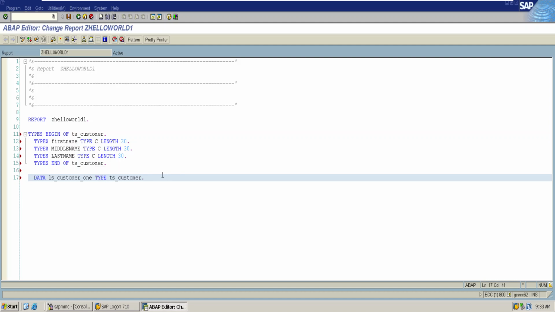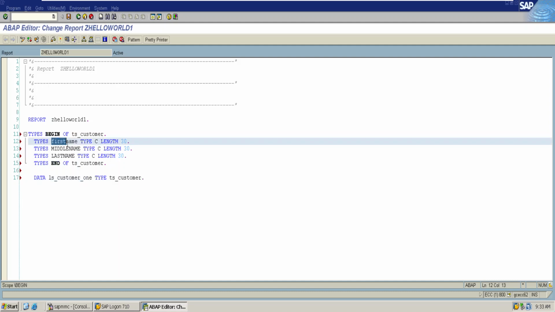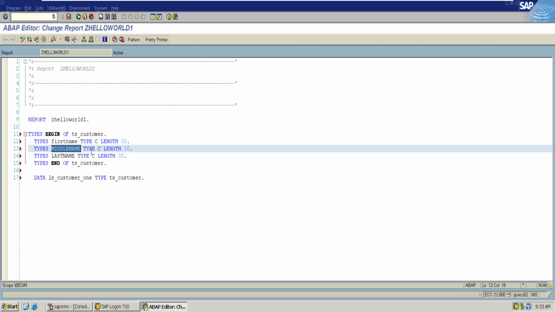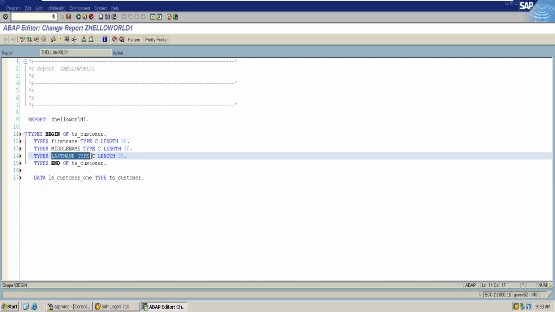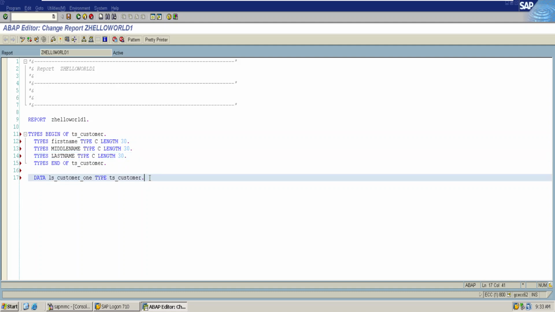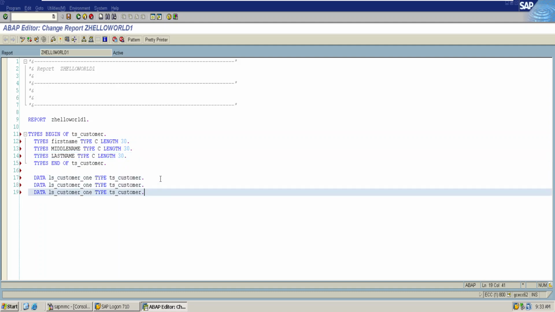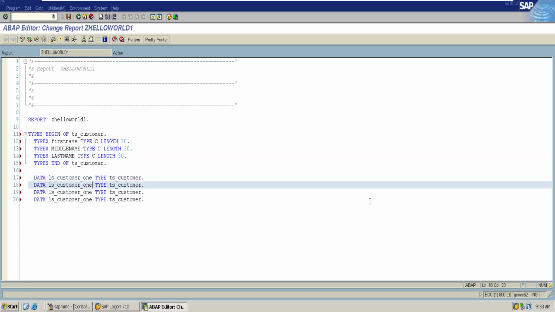By this statement we create a variable ls_customer1 with the type ts_customer, which has the attributes first name of type character length 30, middle name of type character length 30, and last name of type character length 30. We can create multiple structures by using one type structure.